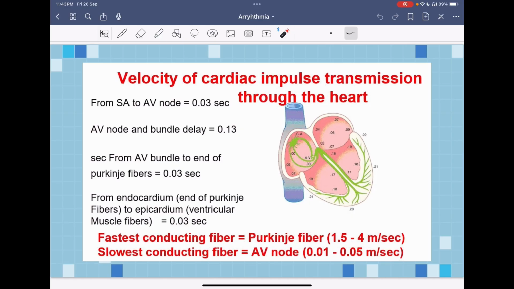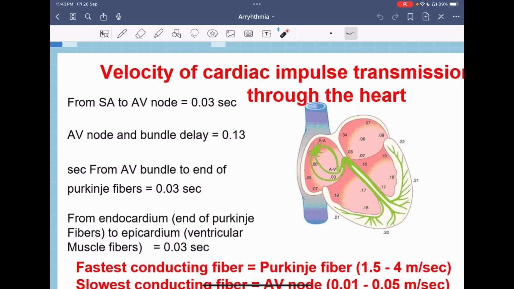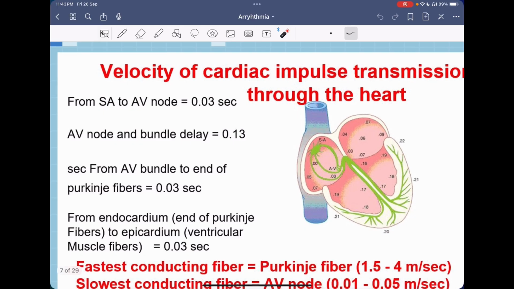If we compare the parts of the conduction system, we see that the AV node has the slowest conduction velocity, because it is essential to have a delay in the AV node. The time for the impulse to go from the SA node to the AV node is about 0.03 seconds, while from the AV node to the bundle there is a delay and it takes about 0.13 seconds, so it takes much more time. From the AV bundles to the Purkinje fibers it takes 0.03 seconds.